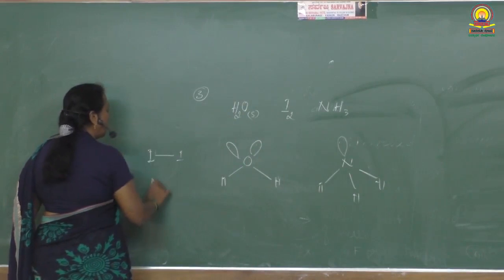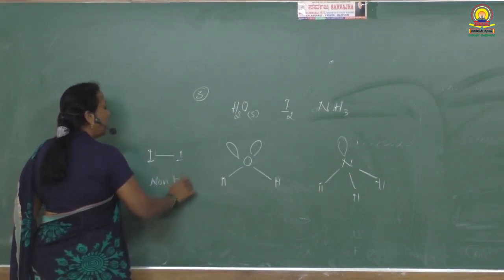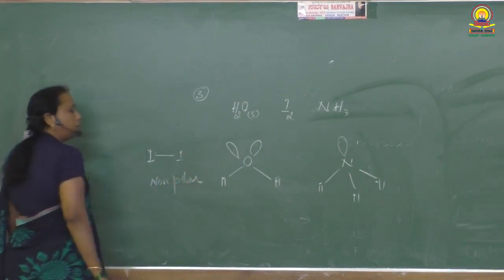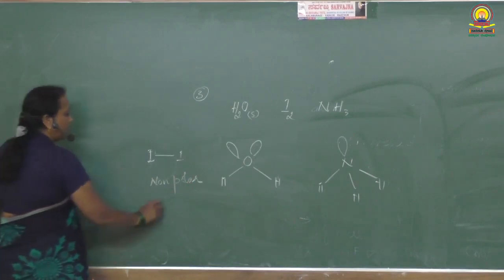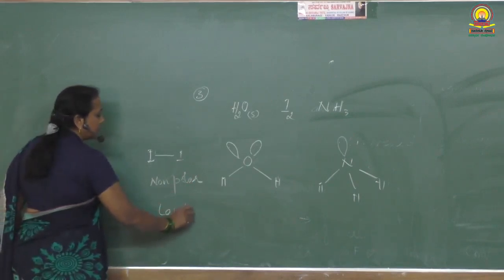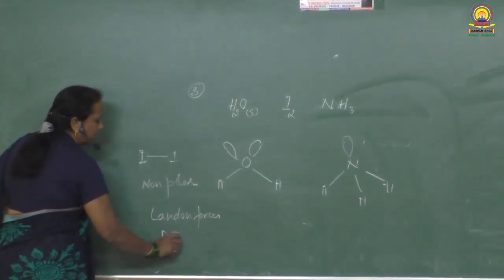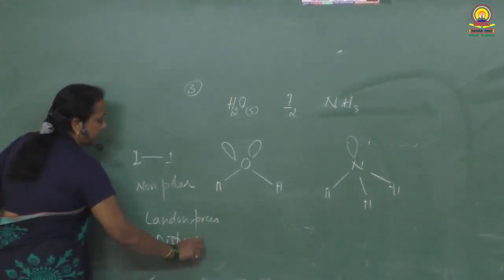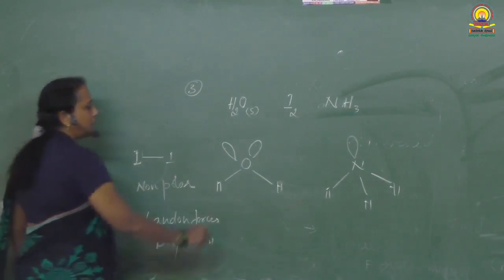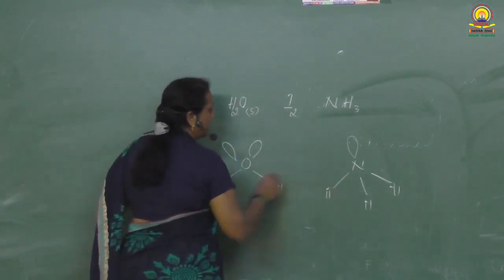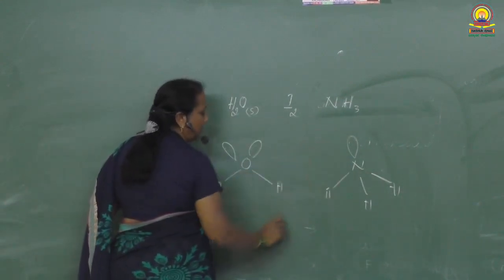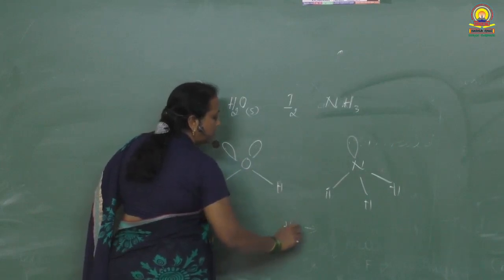In non-polar substances, you will find London forces, or dispersion forces. Whereas in ice and ammonia, you will find hydrogen bonds.